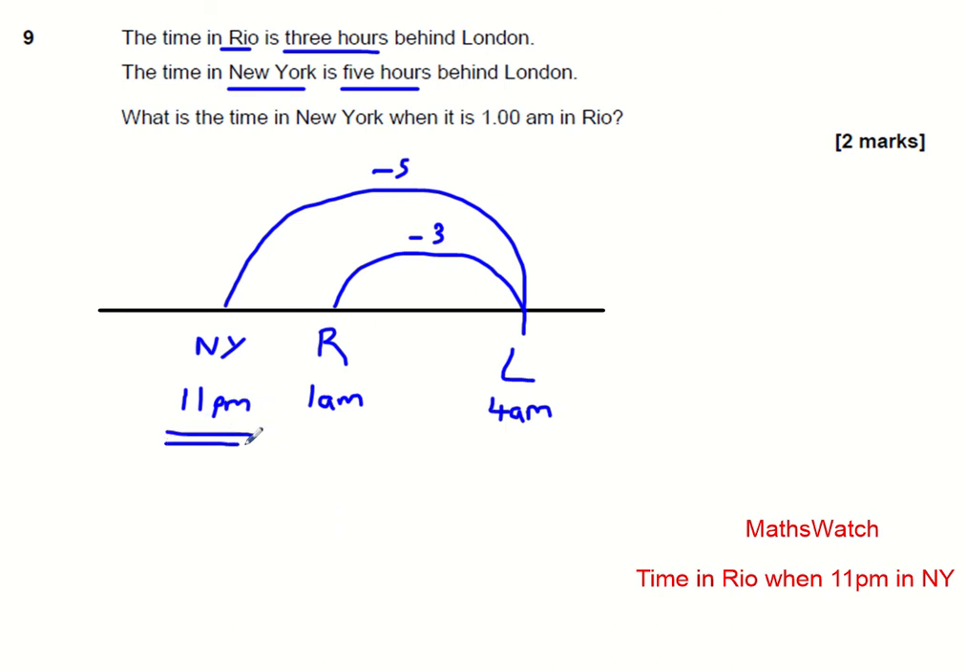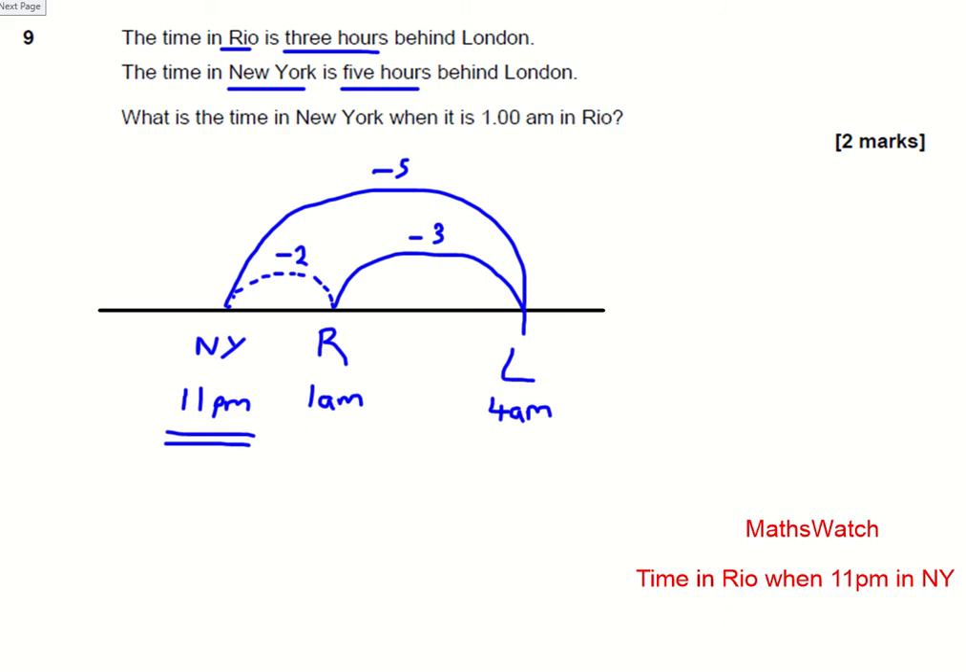The second way we could have done that is you could have recognised that if Rio is 3 hours behind London and New York is 5 hours behind London, you might have been able to realise that New York is going to be 2 hours behind Rio. So you could have just taken 2 hours off 1 AM. It still takes you to 11 PM.